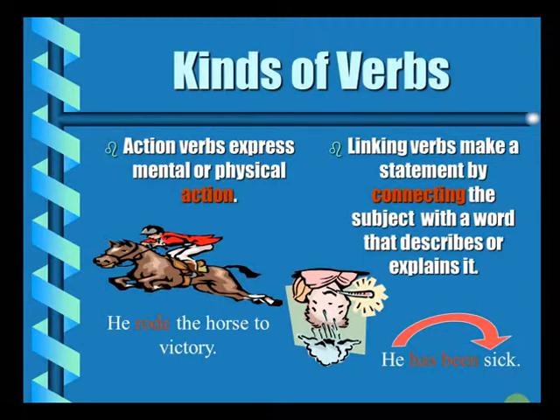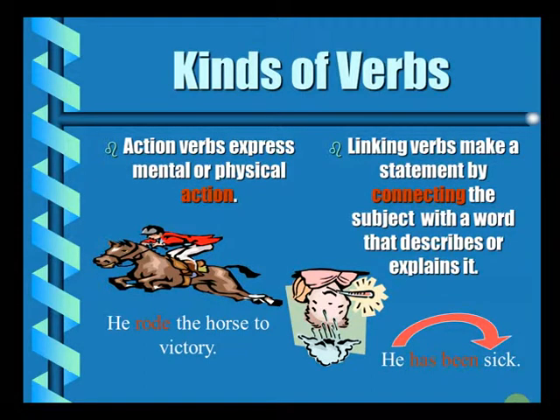So, an action verb can be indicating either a mental action or a physical action. He works hard on his studies. That indicates a mental action. So, an action verb indicates any sort of action. He goes, they come, my teacher teaches me in the class. So, all of them are action verbs.